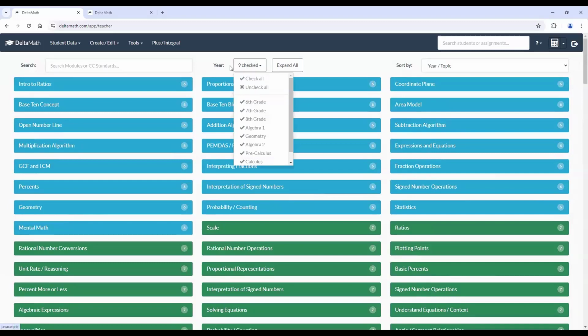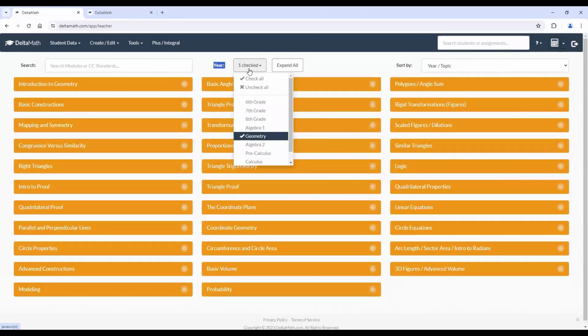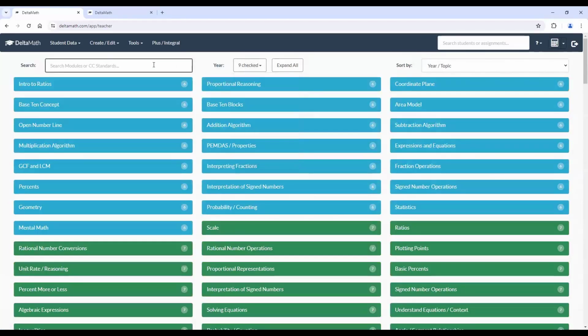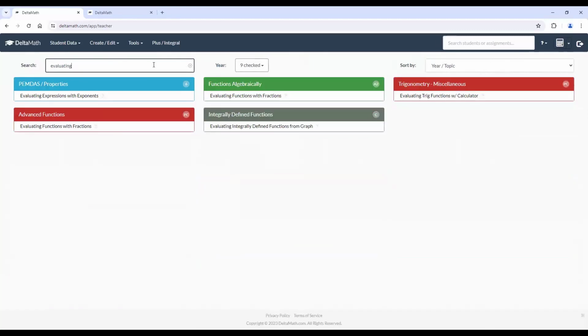So I like to just uncheck all right here where it says year, and click uncheck all, and then look for the specific skill, depending on the grade level or even math content. So if it's geometry, we can just look at the geometry skills. Now, if you're looking for maybe more differentiated instruction, I believe one of the topics that was mentioned was evaluating. So evaluating expressions. Notice it already comes up, and we have here evaluating expressions with exponents, evaluating functions with fractions, and so forth. These are a little bit higher level.